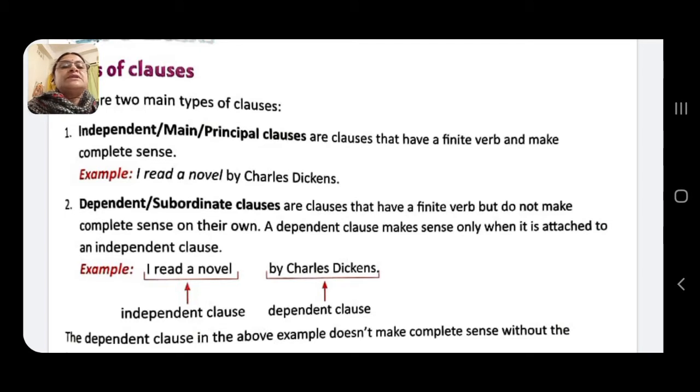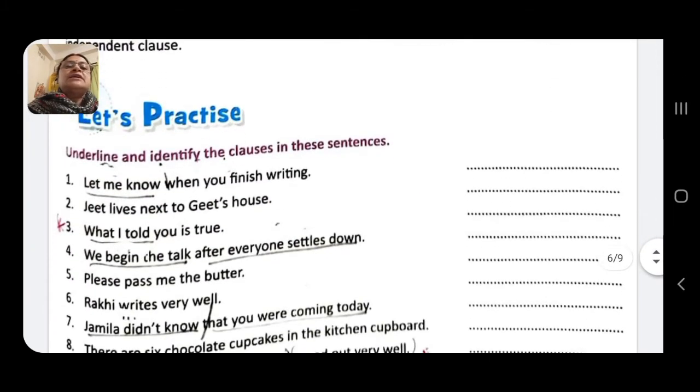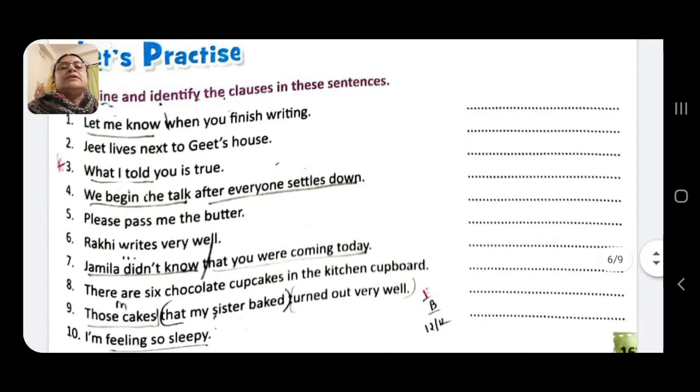The other one is dependent or subordinate clause. For example, I read a novel by Charles Dickens. Okay. Now coming to this, underline and identify the clauses in these sentences. These I suggest you once again to practice in your copy. Now see, let me know when you finish writing. Here it says identify also. Identify means you have to name the clauses.